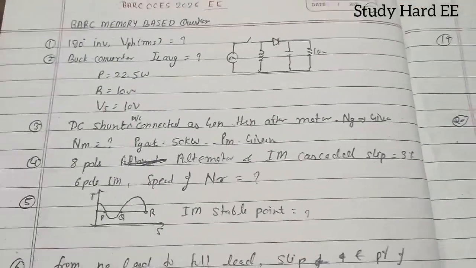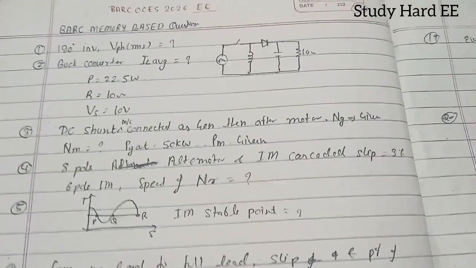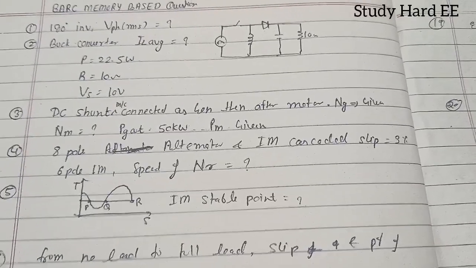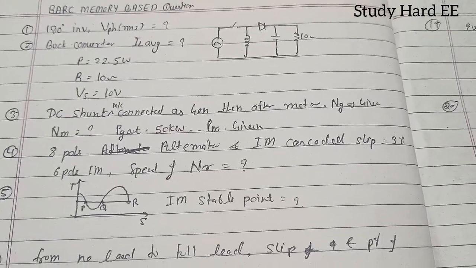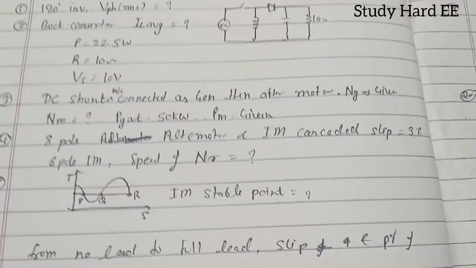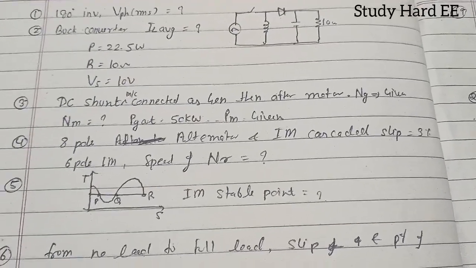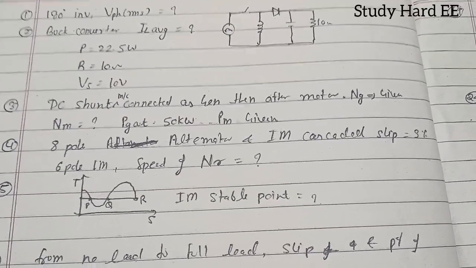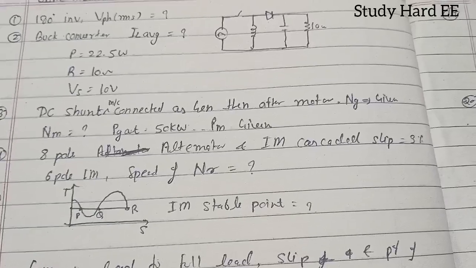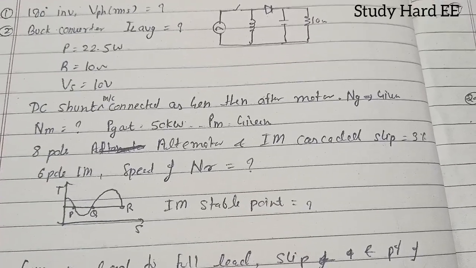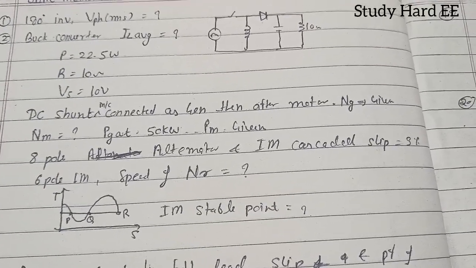So if you want any cutoff about BARC 2026, comment down in the comment section. I will make a video on cutoff, because I have seen on YouTube only a few videos about cutoff and they are giving inaccurate cutoff. There is no sense because they don't have the paper.